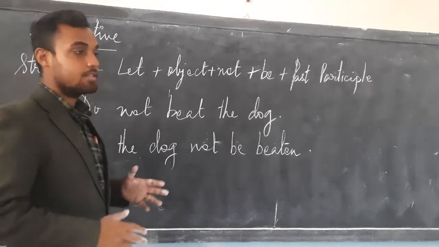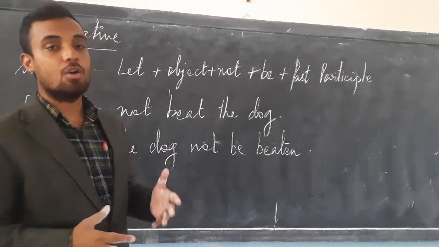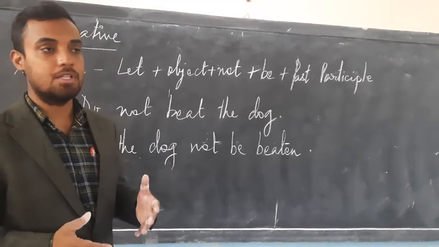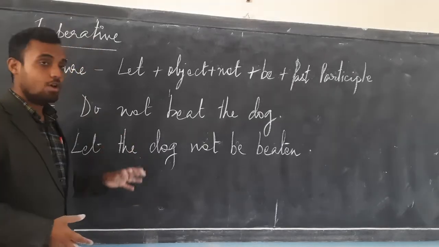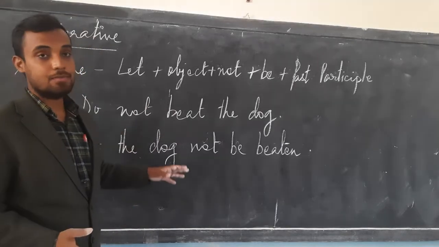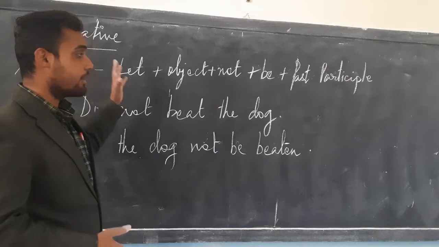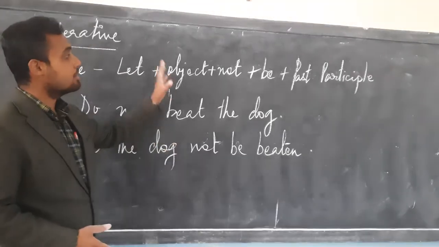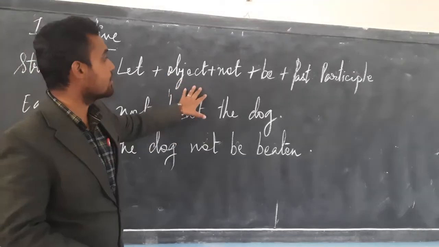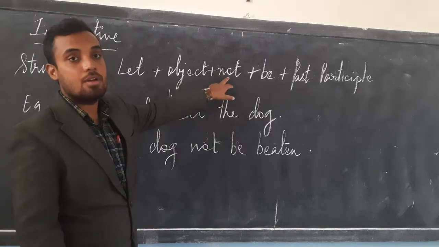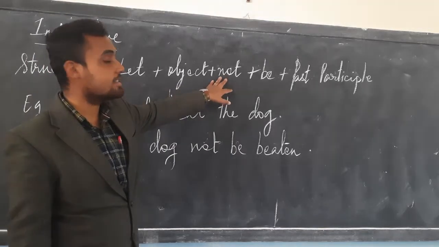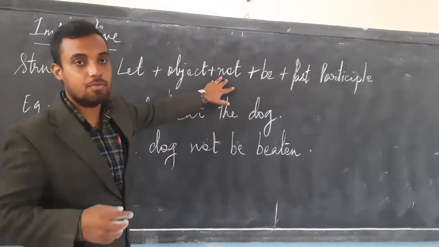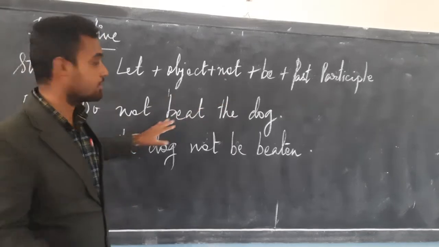Now, so far the sentences that we have seen, they all were in affirmative or positive form. So now we are going to see the negative sentences. While writing negative sentences, we have a slight change with the structure. That is, not is added with the negative sentences when we are forming them into a passive voice.